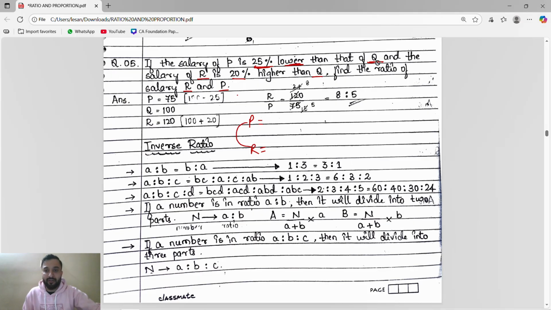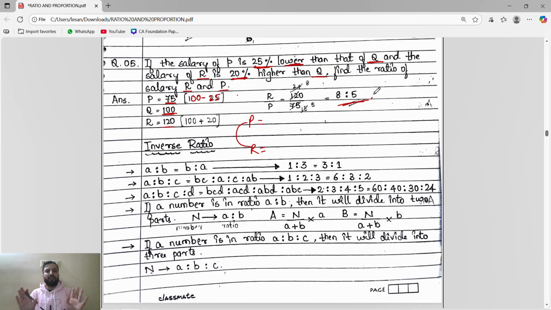Why are we taking 100? Because we are talking in percentage. Percentage means 100. So I will take Q as 100. P is 25% lower than Q, so 100 minus 25, P will become 75. R is 20% higher than Q, so R is 100 plus 20, 120. Khatam. You have to find the ratio of salary of R and P. So R is 120, P is 75. When you cancel you will get 8 is to 5.